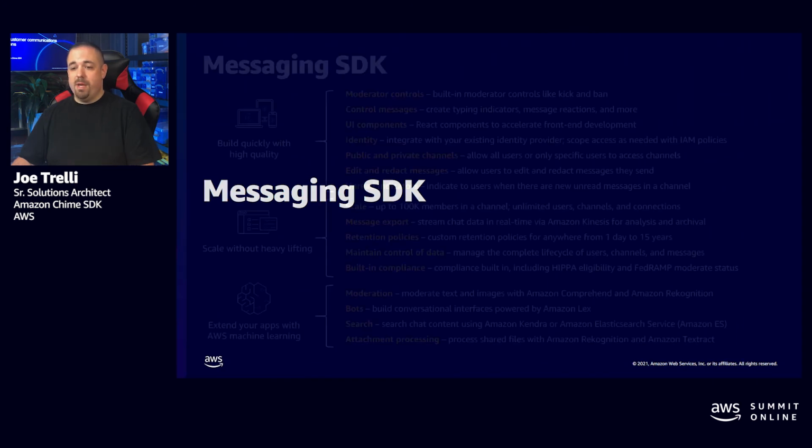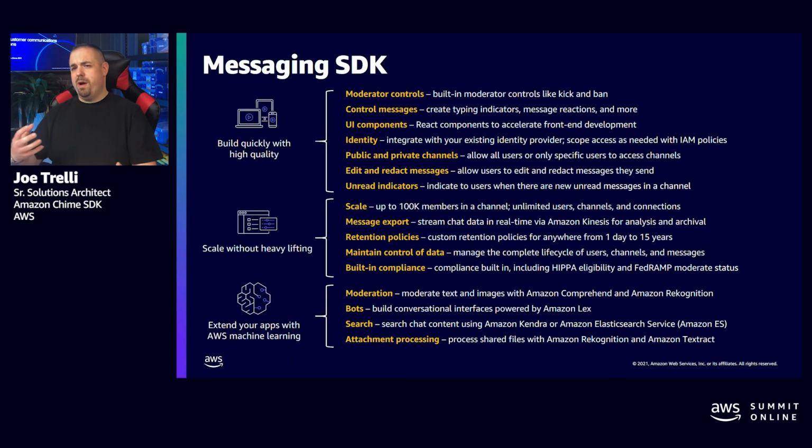And our messaging SDK. I talked a little bit about how it can stand alone or can be integrated with the rest of the Amazon Chime SDK. Here's a bunch of interesting features of it. I won't read through them all, but I would say the big takeaways here are the scale. So if you're building a chat or messaging app, being able to have up to 100,000 members in the channel, and be able to have controls and be able to redact messages. So for example, PII, so identifiable data, being able to remove that sort of in real time, send it over to either S3 or Transcribe.